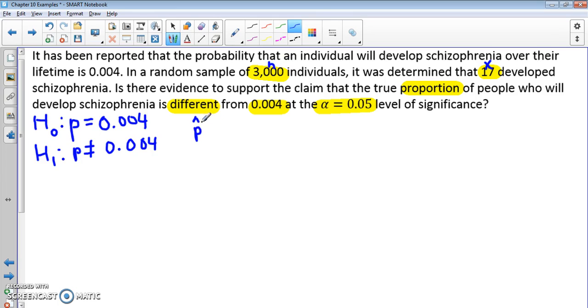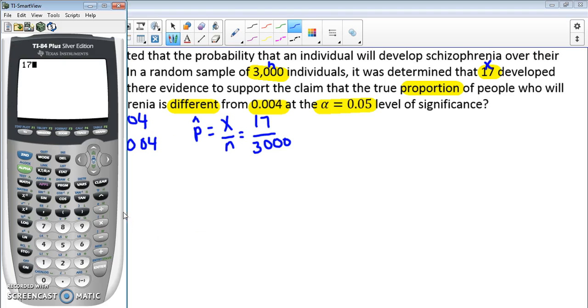So p hat, our sample proportion, is x over n, so 17 over 3,000. So we'll get an estimate on that. So 17 divided by 3,000 is approximately 0.006.